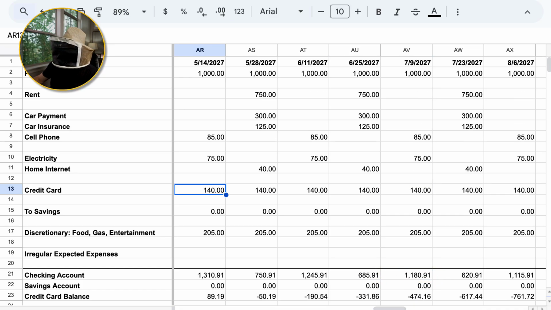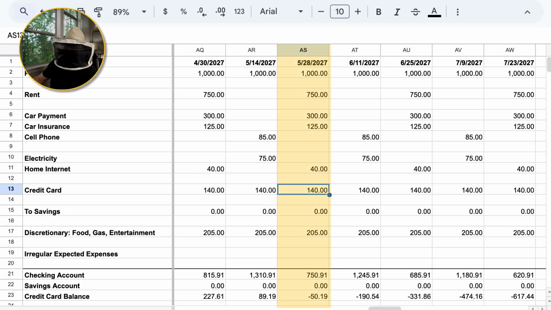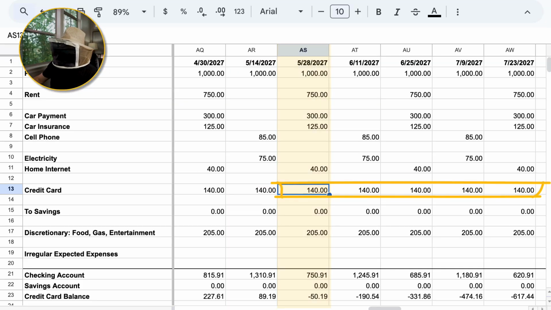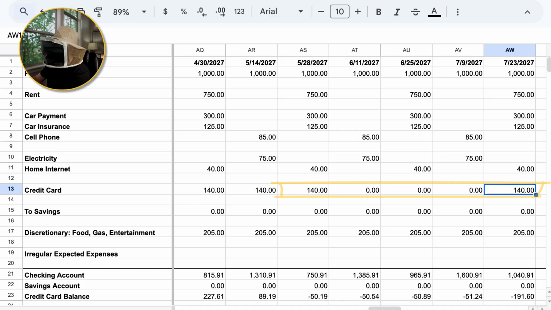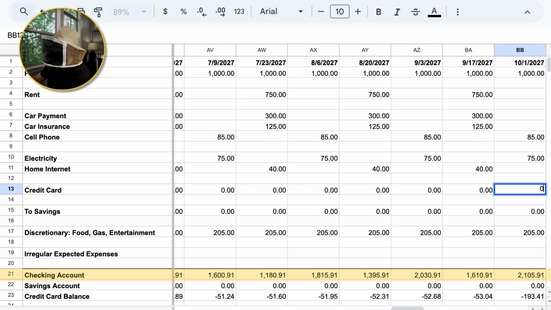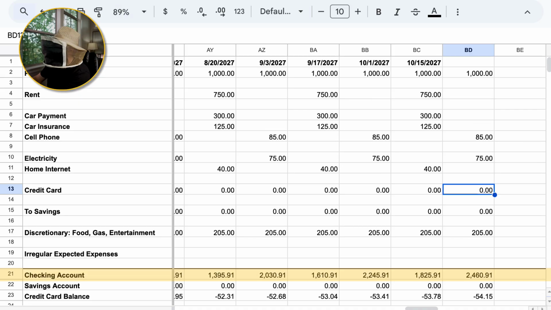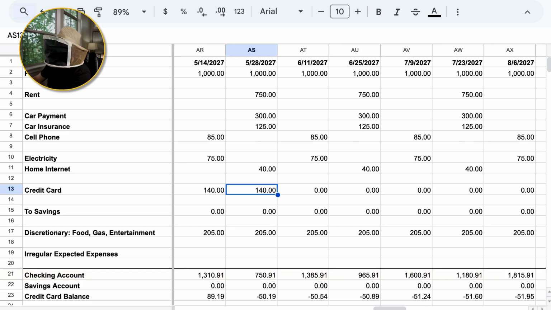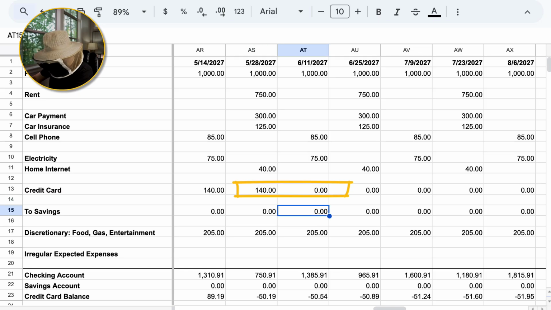And back when you did, in May, you could then take this and switch this to 0. Switch all of these to zeros after that, and watch that money just flow into your checking account. Now your checking account balance is growing. And if you want to here, you could take that money back in May. Let me scroll to the left. And when this goes from 140 to 0, you could start to add it into savings.